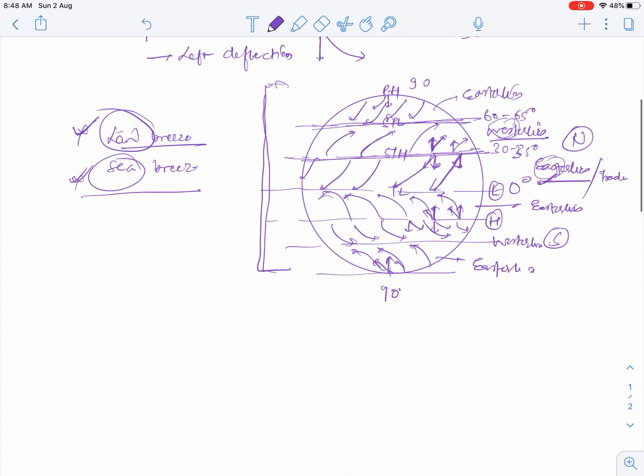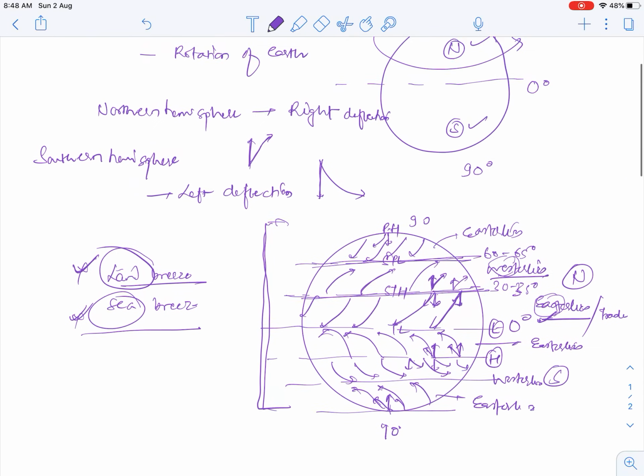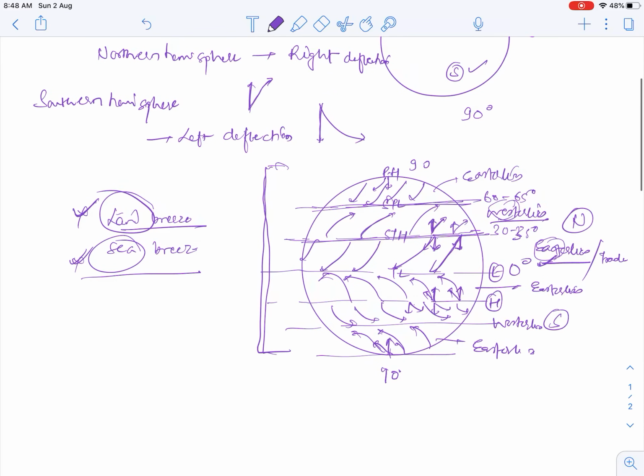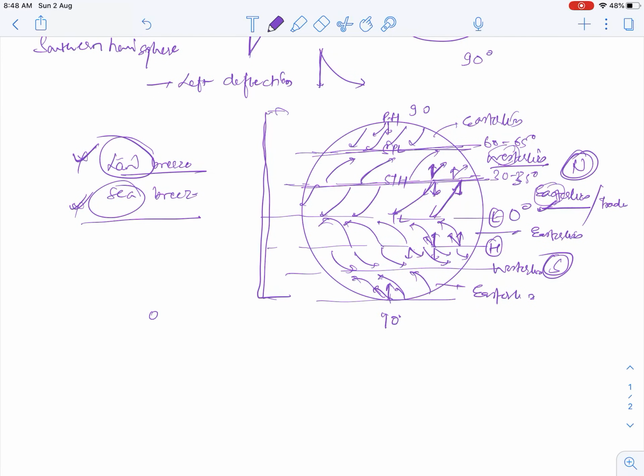Now one peculiar phenomenon about cyclones. What will be the direction of the cyclone in the northern hemisphere and in the southern hemisphere? Consider this as a low pressure and we are in the northern hemisphere. From high pressure the air will move in.